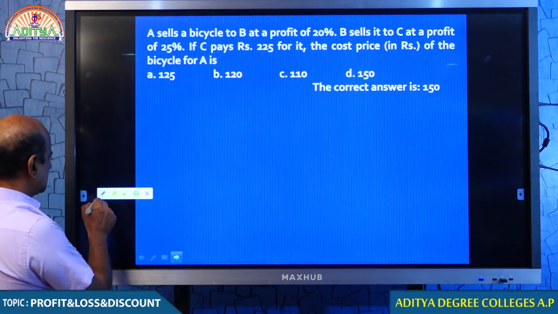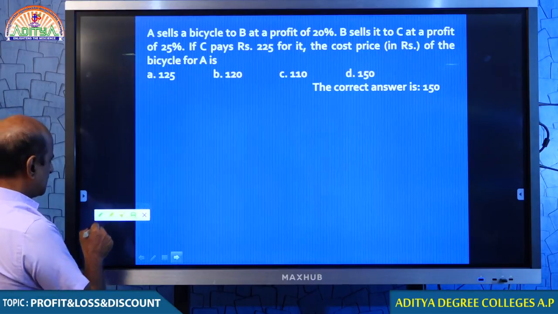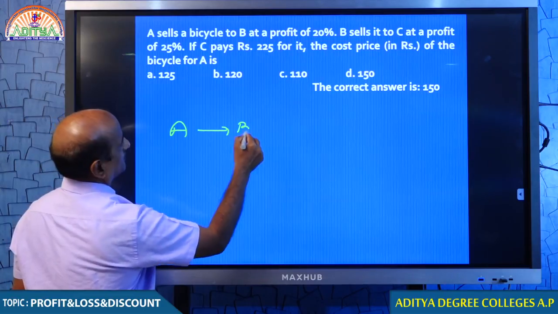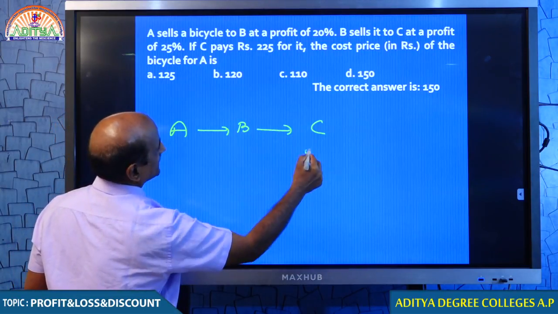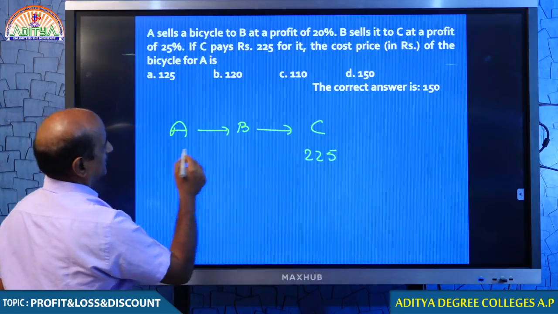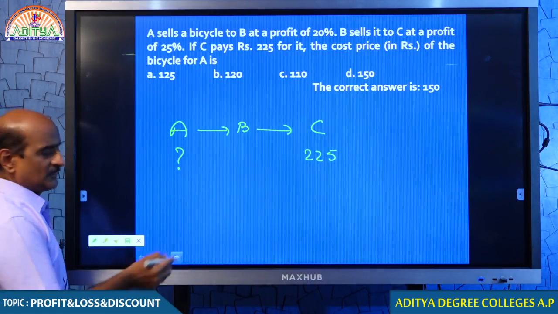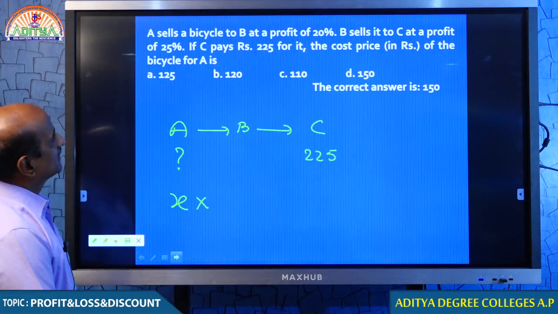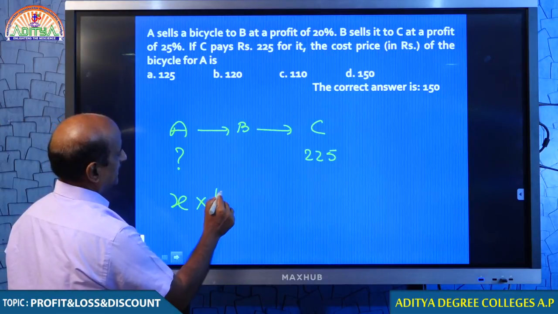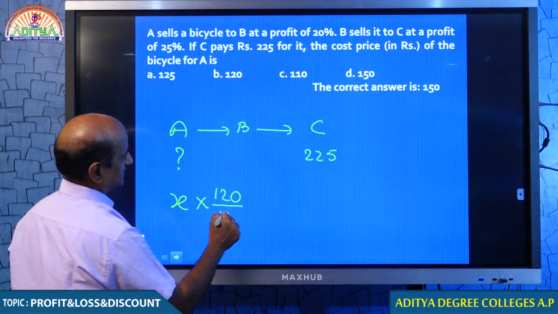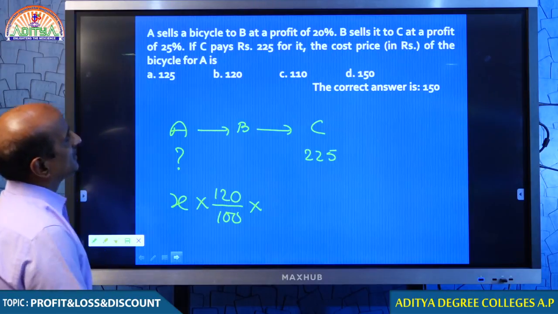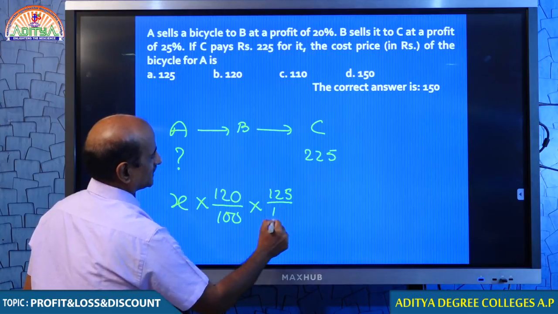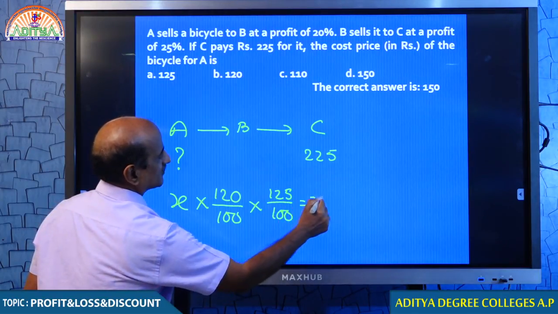A is selling to B and B is selling to C. If C pays 225, then how much did A pay? When you are getting back, what I told you is you must take the value as x. A sells the goods to B at a profit of 20%, that is 120 by 100. B sells it to C at a profit of 25%. After these two values, that becomes 225.